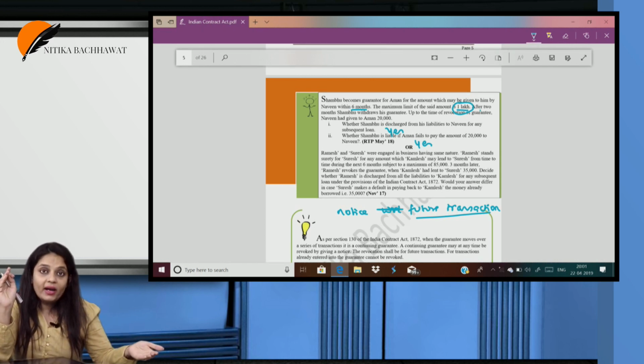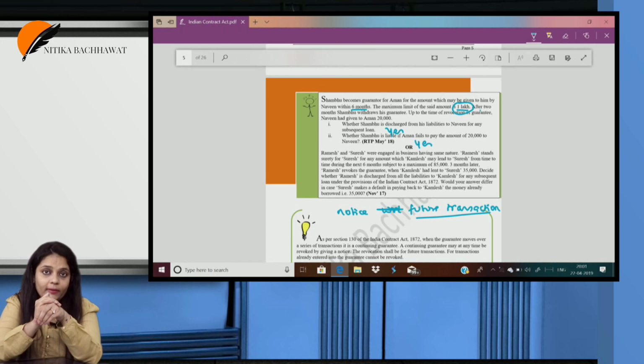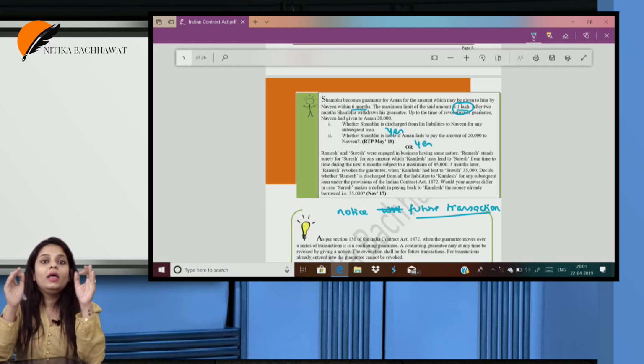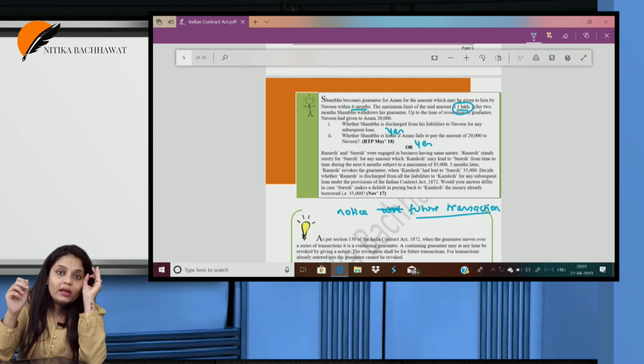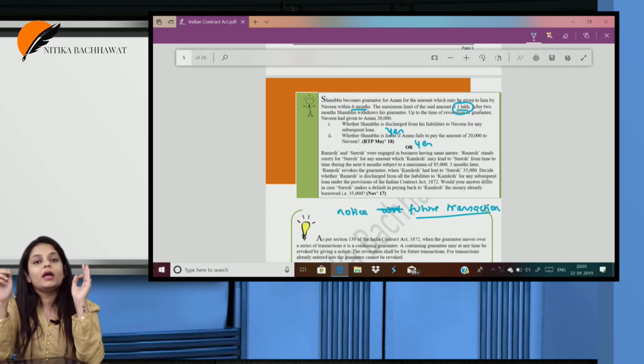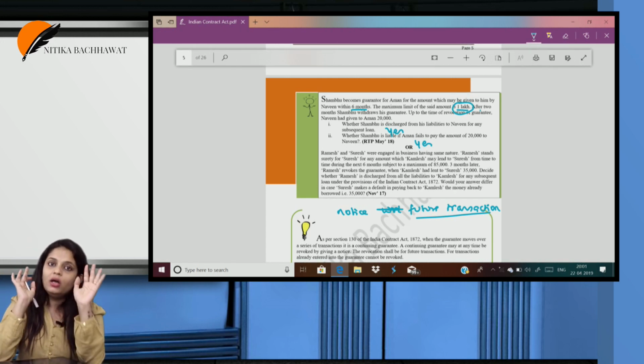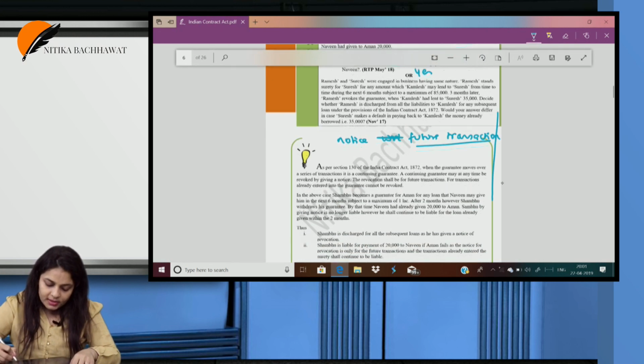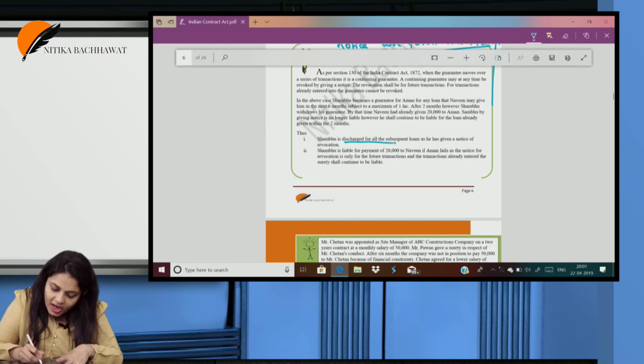What has already been done, I am still liable for that. My liability does not come to an end for what is already done. But for future transactions, my liability is over. So in case of a continuing guarantee, it can be revoked by giving a notice with respect to future transactions.